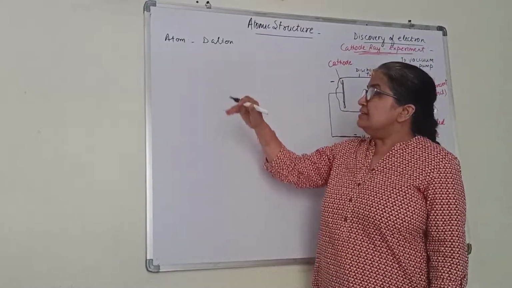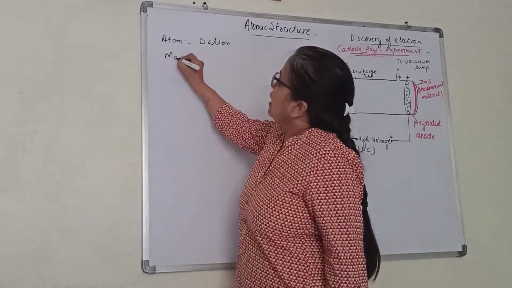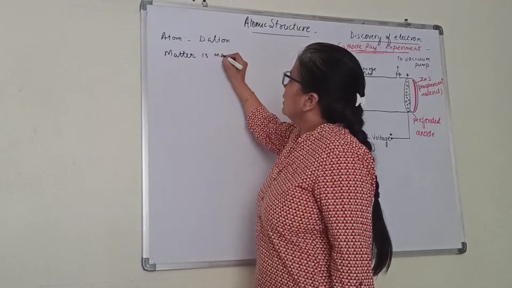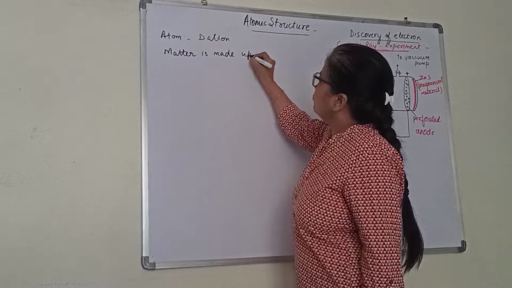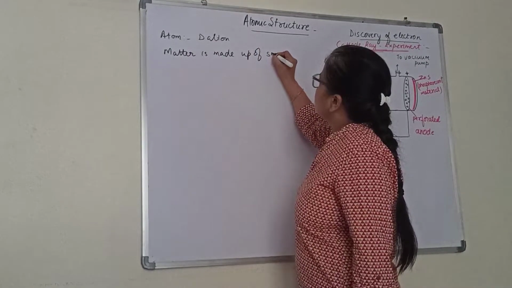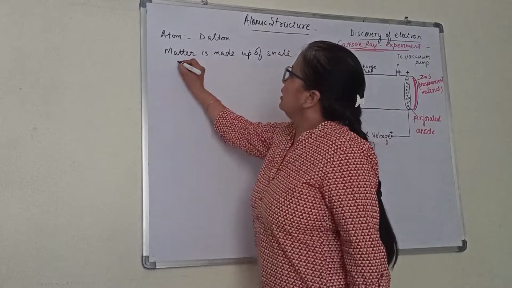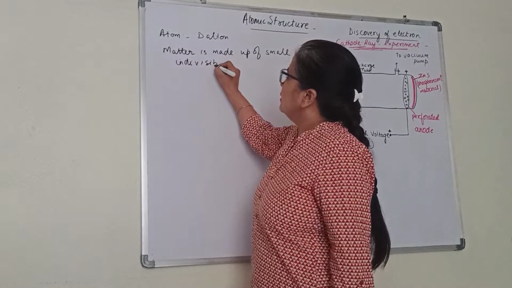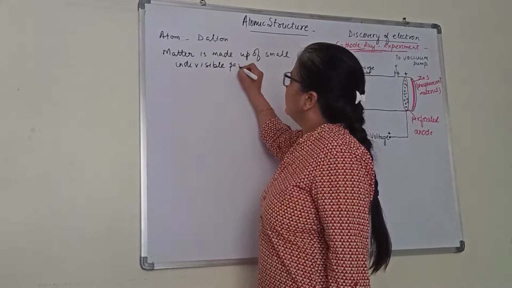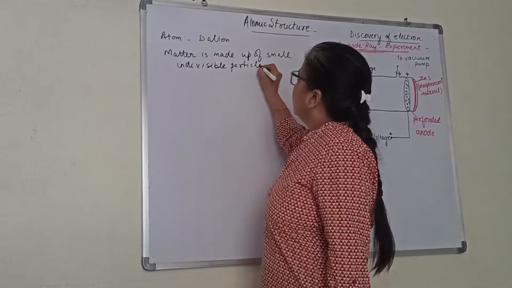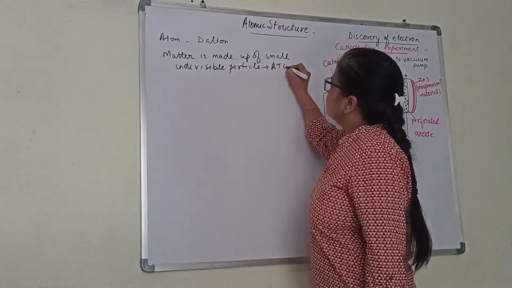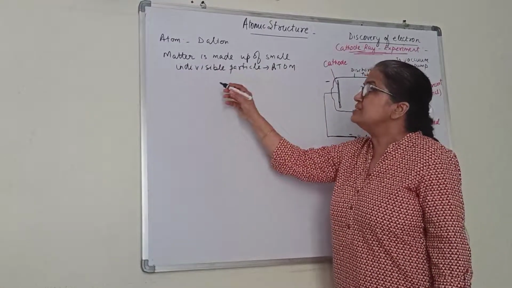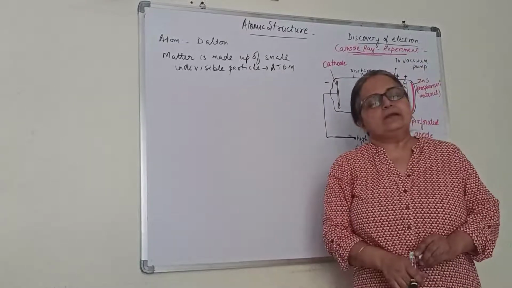So Dalton said that matter is made up of small indivisible particles that are called atoms. He said matter is made up of the smallest indivisible particle called atom.